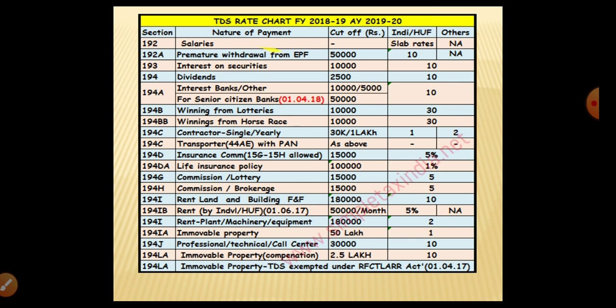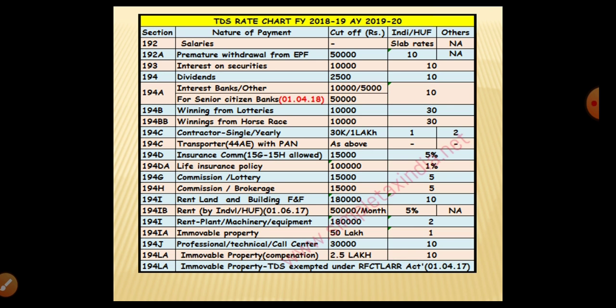So in salary, the slab rate is followed. Slab rate means up to 2,50,000 there is no tax for the individual. More than 2,50,000 up to 5 lakhs, 5% tax will be deducted, and more than 5 lakhs up to below 10 lakhs, the percentage will be 20%, and more than 10 lakhs, the percentage will be 30%. According to that, the TDS will be deducted on the salary income basis for a year.